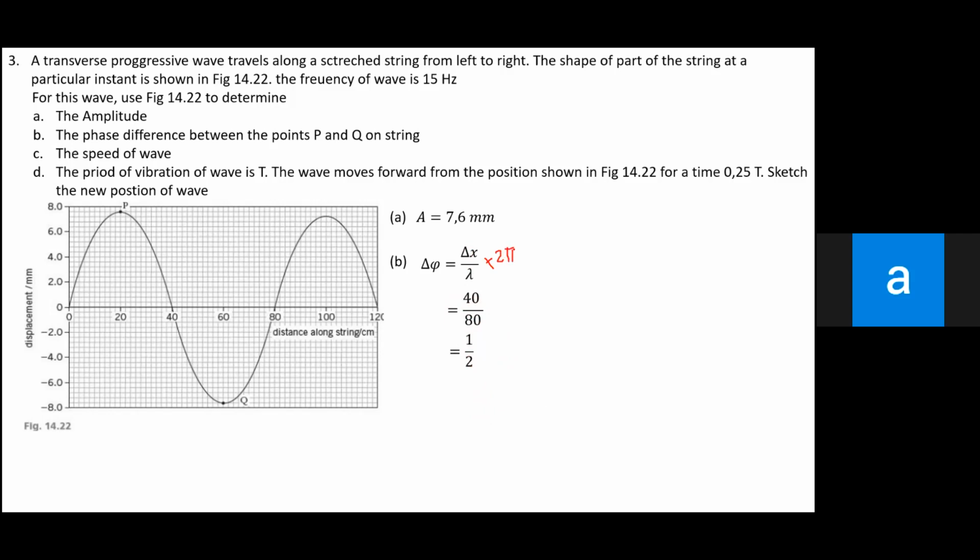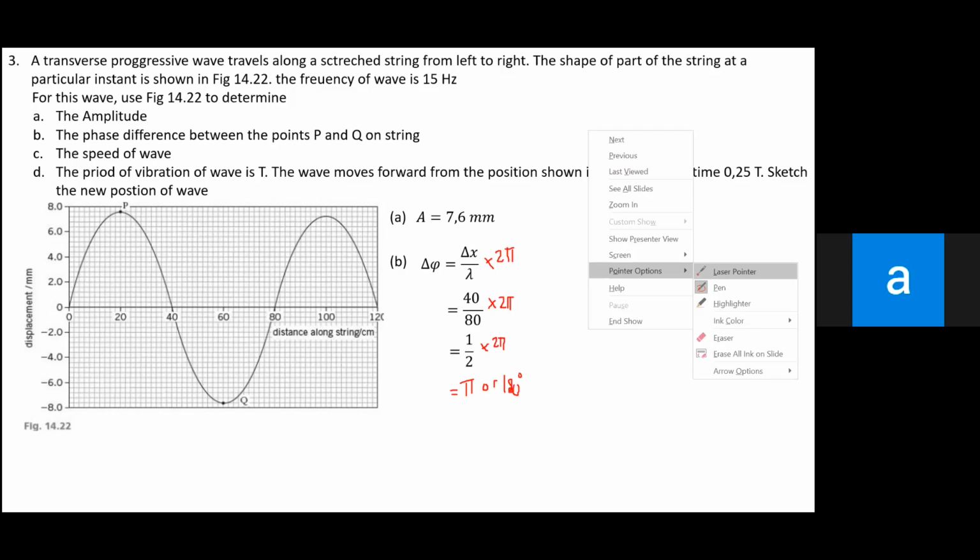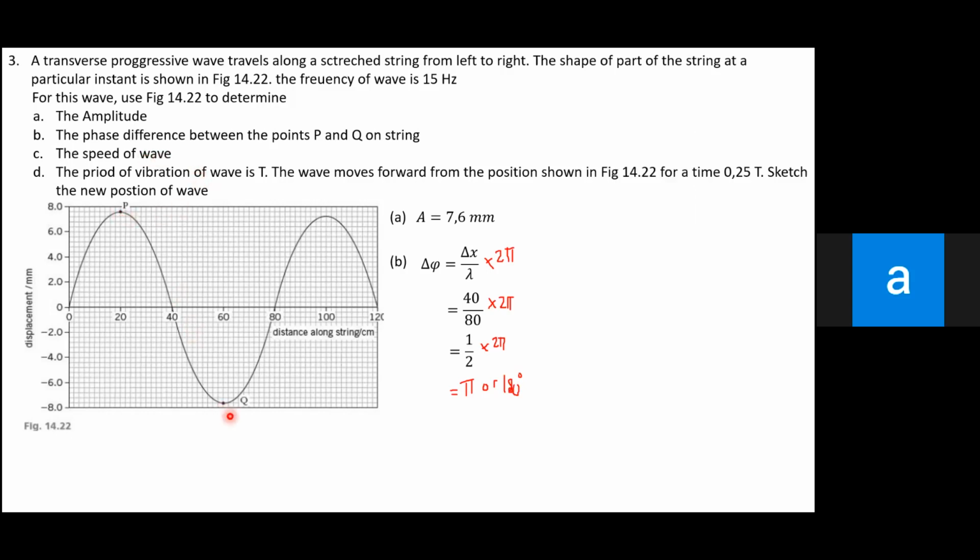2π. Okay, according to the formula 2π. Okay, and then this means times 2π, and this equals π. Okay, if you state in radian, the answer is π. But if you want to state in degree, yeah, the answer is 180 degree. Okay, so that's all about how we find the phase difference between 2 points.